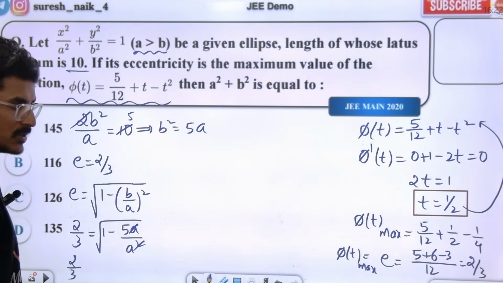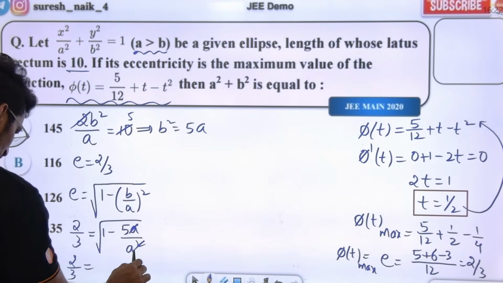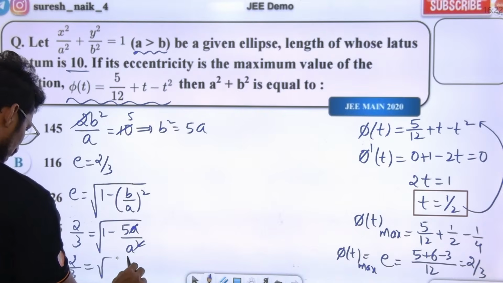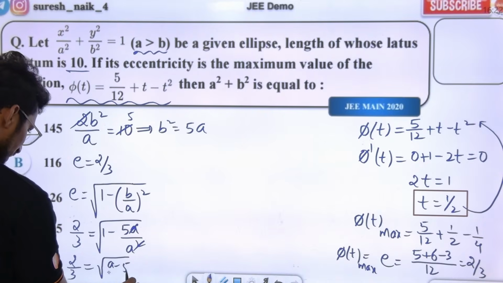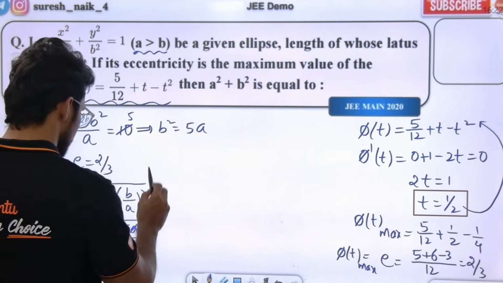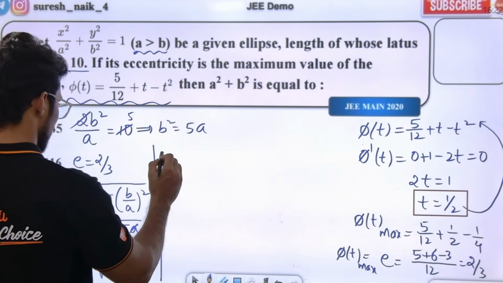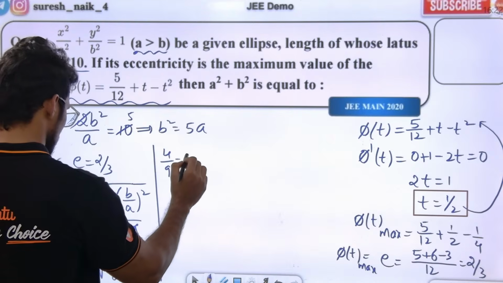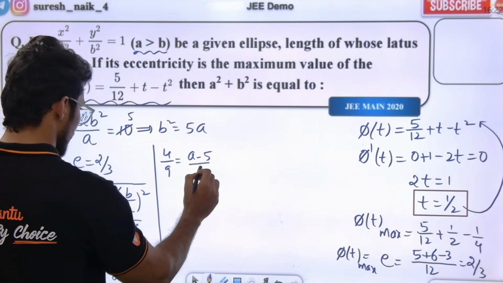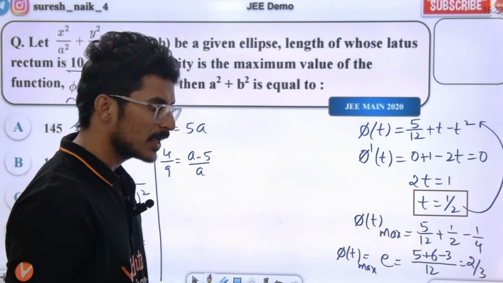Can you see the board? Yes. Now taking LCM, it is square root of a minus 5 by a. Simplify and we get the value of a. Squaring on both sides, we get 4 by 9 is equal to a minus 5 by a. Do you understand?